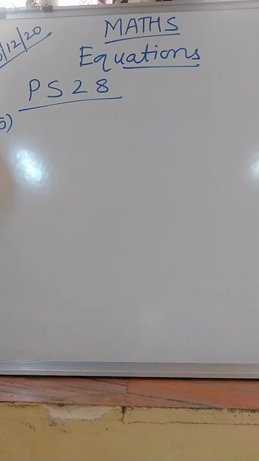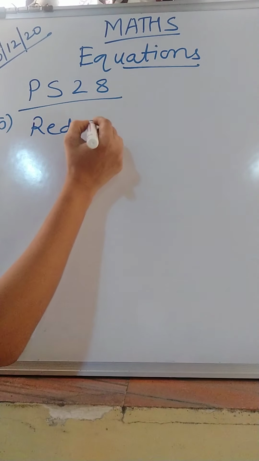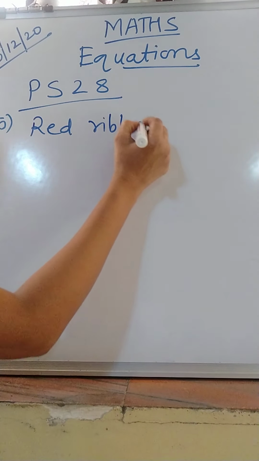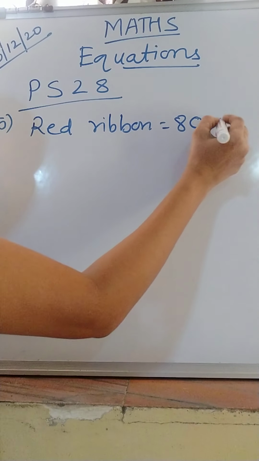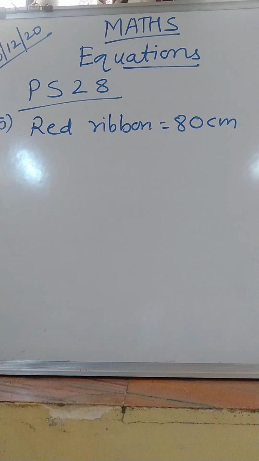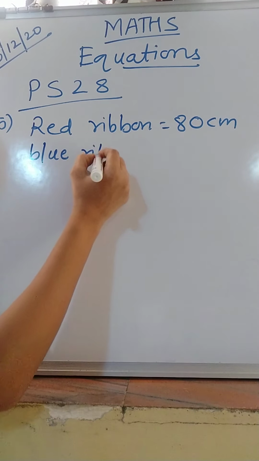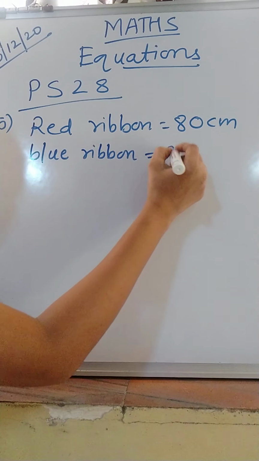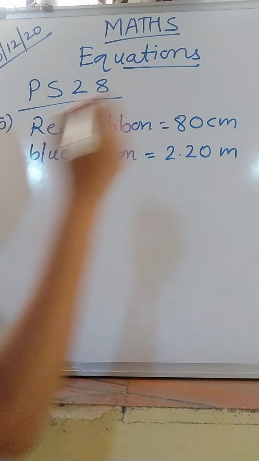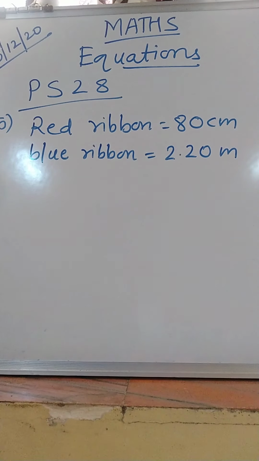Snehal has a red ribbon that is 80 centimeter long, and a blue ribbon that is 2.20 meter long. What is the ratio of length of the red ribbon to that of the blue ribbon?